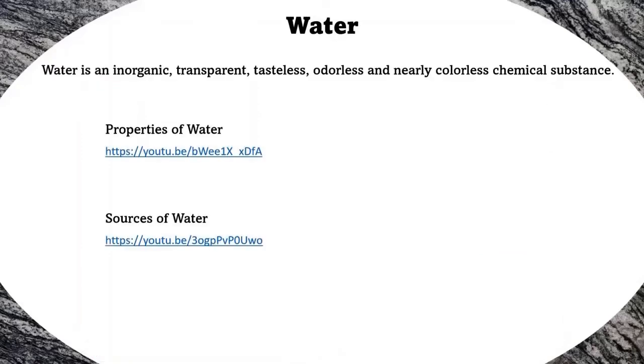Now water. Water is an inorganic, transparent, tasteless, odorless and nearly colorless chemical substance. We have already done properties of water and sources of water.